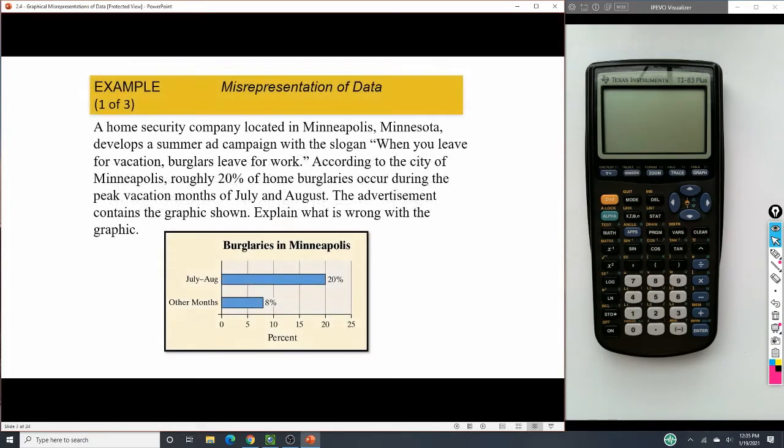Our first misrepresentation: we have this home security company, and it says when you leave for vacation, burglars leave for work. In Minneapolis, roughly 20% of home burglaries occur during the peak vacation months. So what's wrong with this?